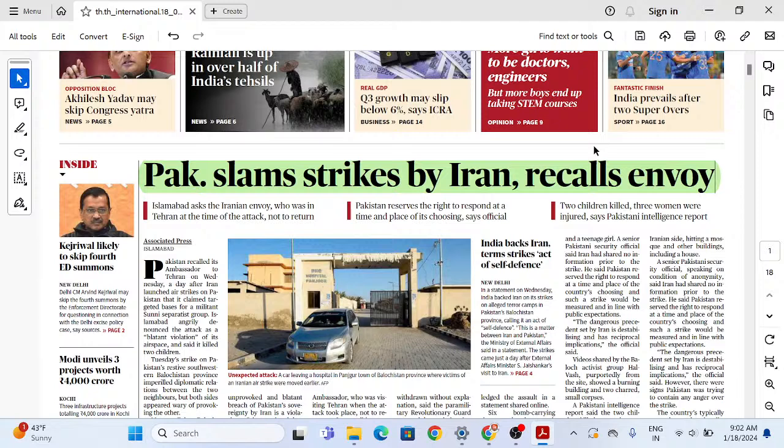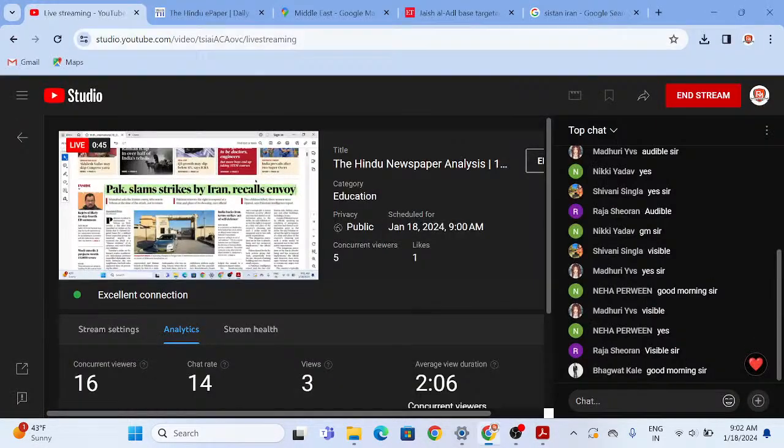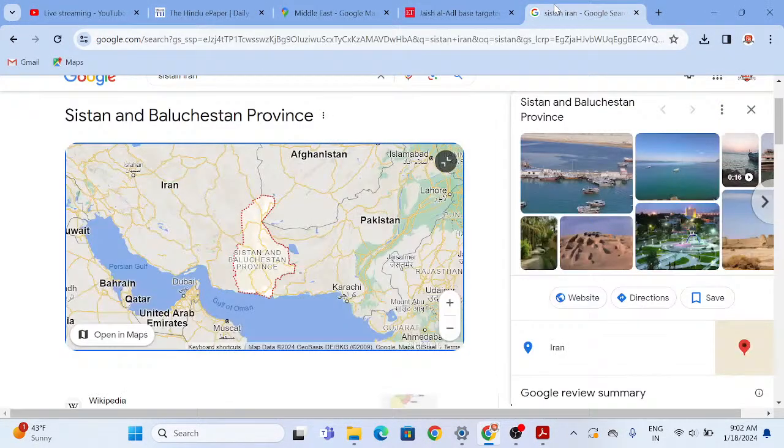Before I explain the whole matter, let's understand the location of these areas. This is the map of Iran and Pakistan. This is the region I want to highlight: the disputed boundary region between Iran and Pakistan, the Sistan and Baluchistan province.